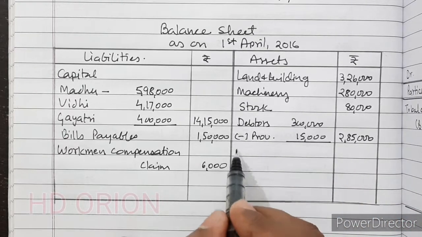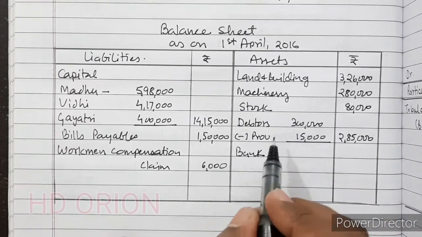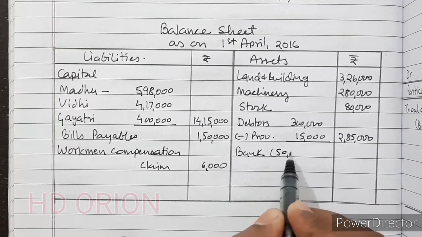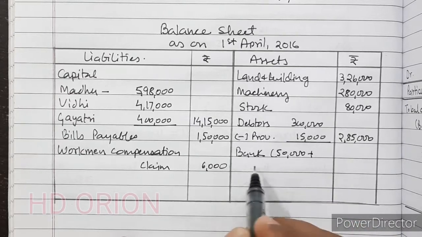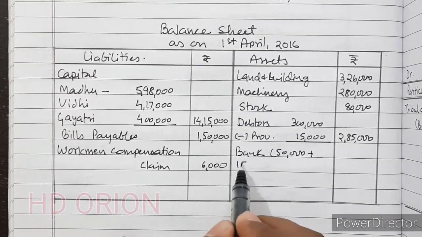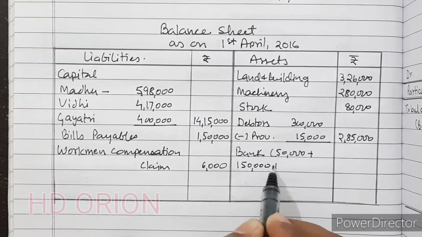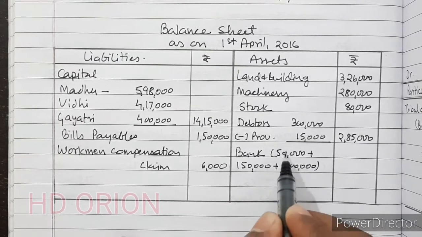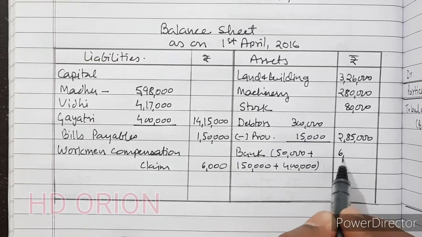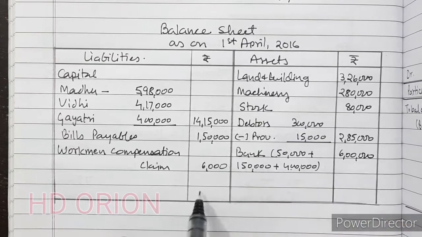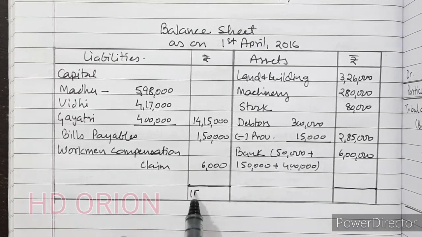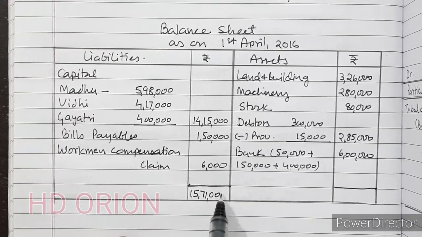Then comes bank. In bank we are having 50,000 plus the new partner has brought goodwill rupees 1,50,000 plus 4 lakh as capital, so 1,50,000 plus 4 lakh, it is 5,50,000 added to the balance, making 6 lakh. Now grand total 15,71,000 on both the sides.